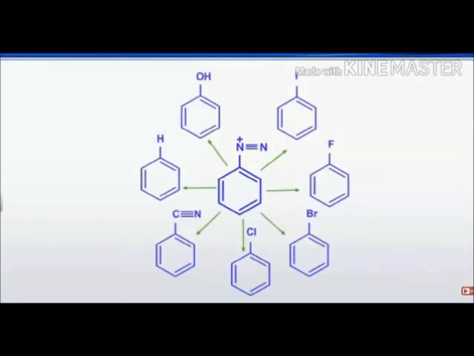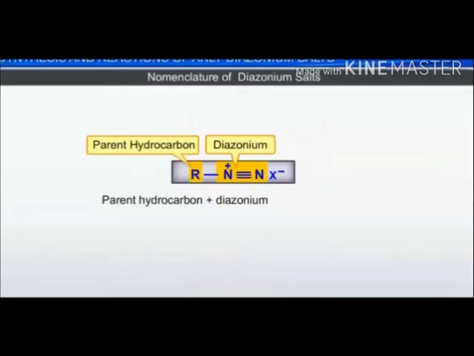Now this benzene diazonium salt can form benzene iodide or benzene fluoride, or bromobenzene or chlorobenzene or cyanobenzene, or it may form an alkane. It can form benzene only, or it can form phenol. Means benzene diazonium can be converted into different types of products by the reactions. This we will study in this section, how it can be converted into different products.